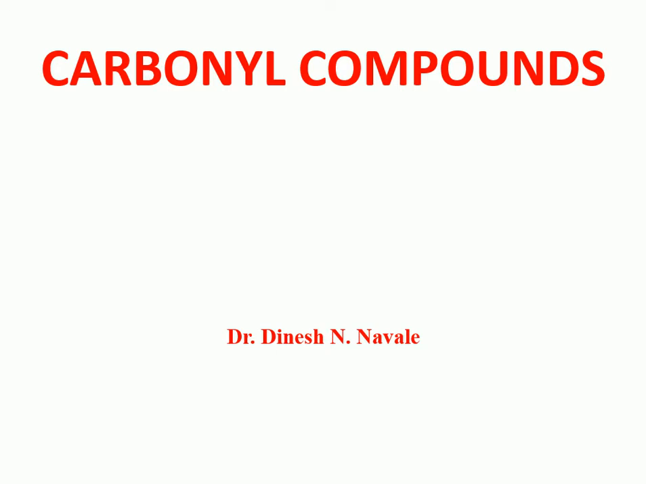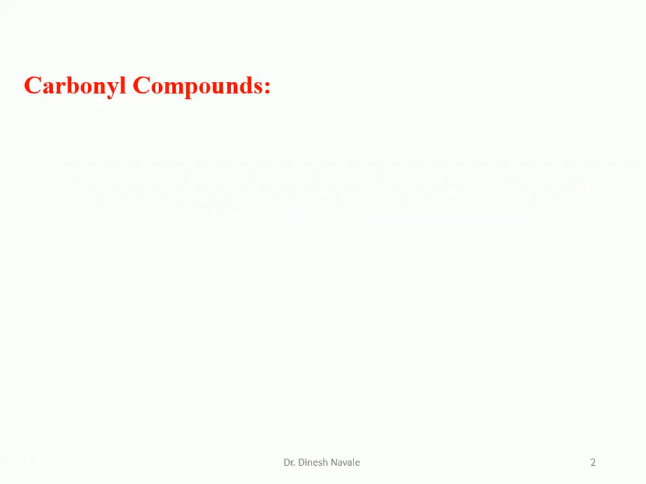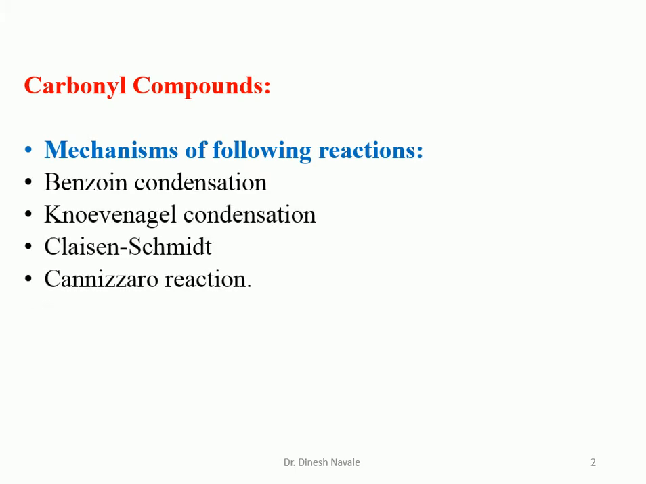In this video, we are going to see the chemistry of carbonyl compounds, in which we are going to see the mechanism of different reactions. Reactions like benzoin condensation, Knoevenagel condensation, Claisen-Schmidt reaction, and the Cannizzaro reaction. So we are going to see one by one carbonyl compounds in which we have to see the mechanism of the following reactions: benzoin condensation, Knoevenagel, Claisen, and Cannizzaro.